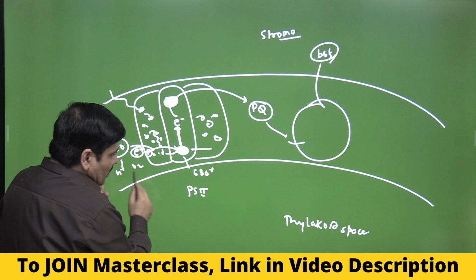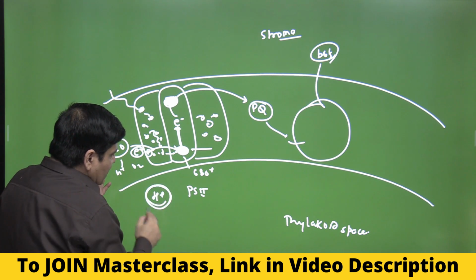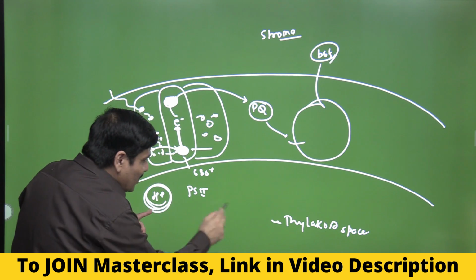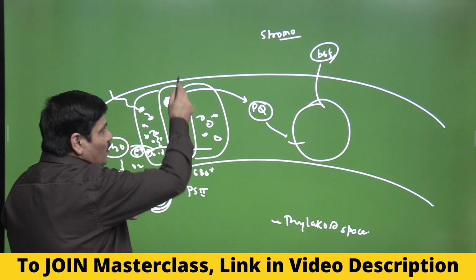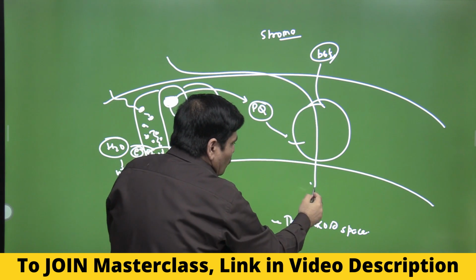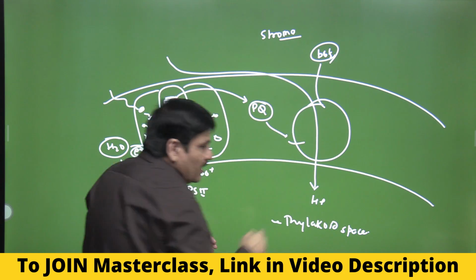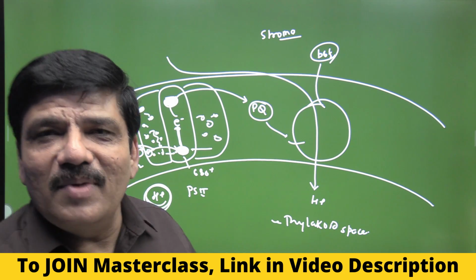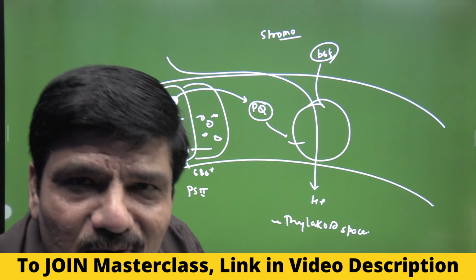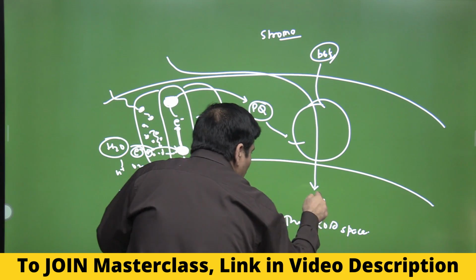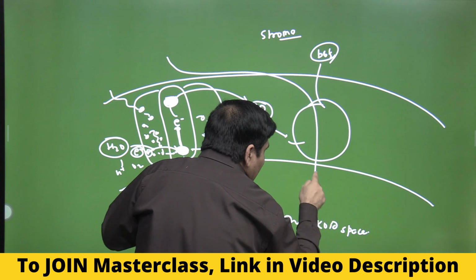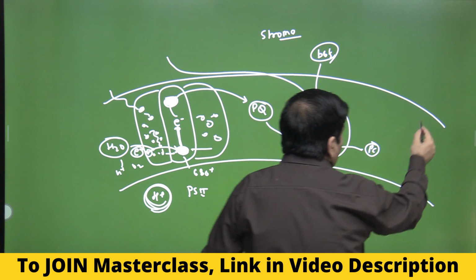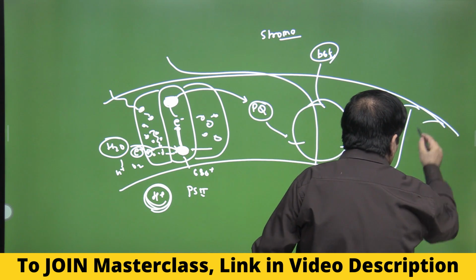The photolysis of water is happening here, and therefore the proton is released into the thylakoid space, not in the stroma. This is where you want the protons to accumulate, and one of the transport steps also transports protons from the stroma into the thylakoid space. In the mitochondria it was from the matrix into the intermembrane space; this time it is from the stroma into the thylakoid space. You are building a proton gradient, and the pH is getting low. Then it goes to plastocyanin, and then it reaches the photosystem.